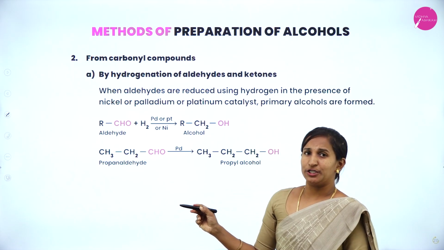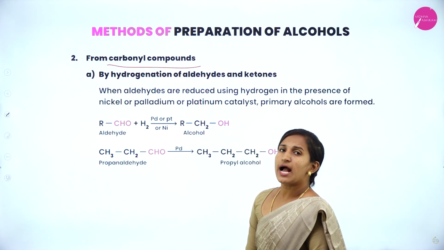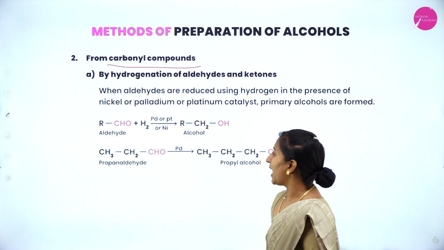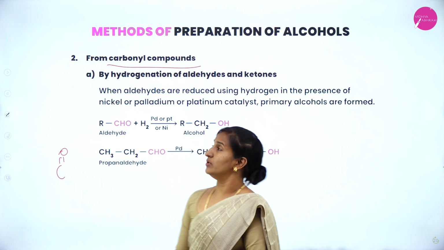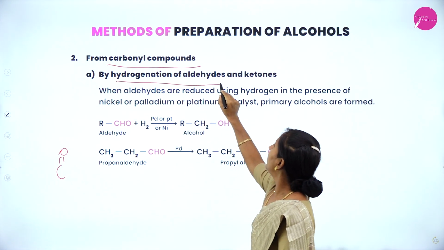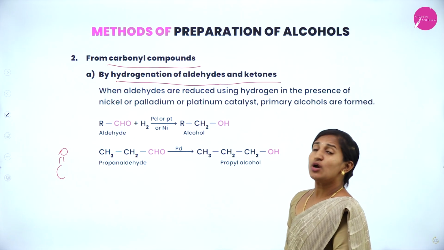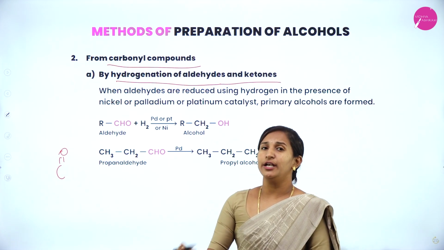Next method of preparation is from carbonyl compounds. Carbonyl compound means the compound having a C double bond O group. By the hydrogenation of aldehydes and ketones. What do you mean by hydrogenation? Addition of hydrogen.